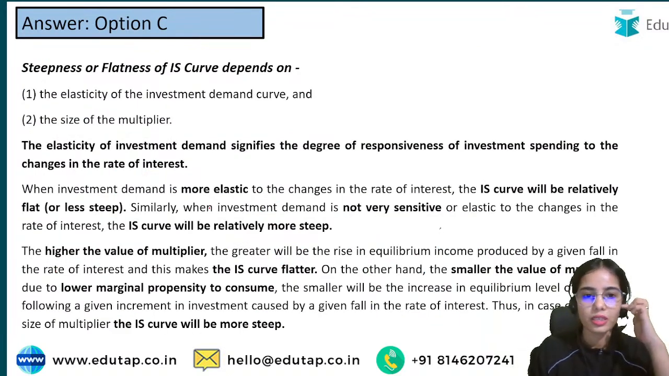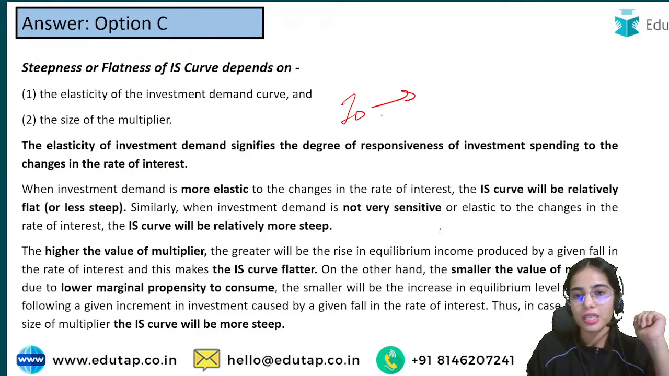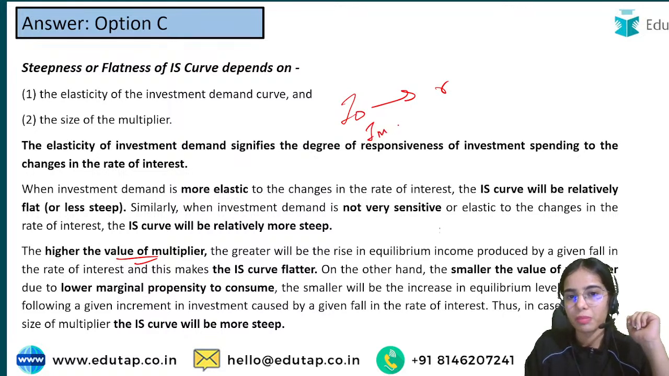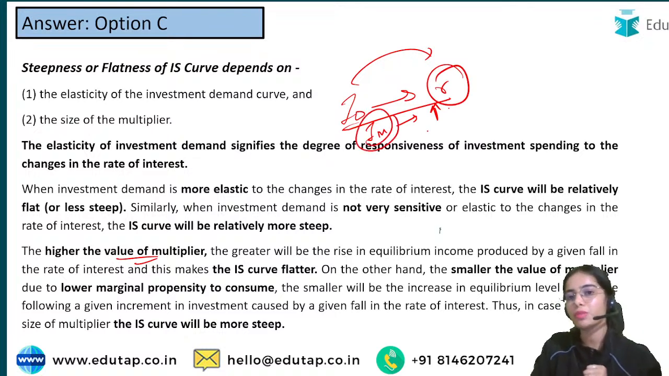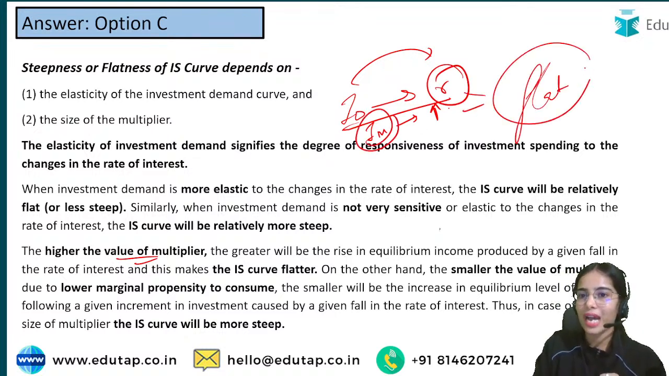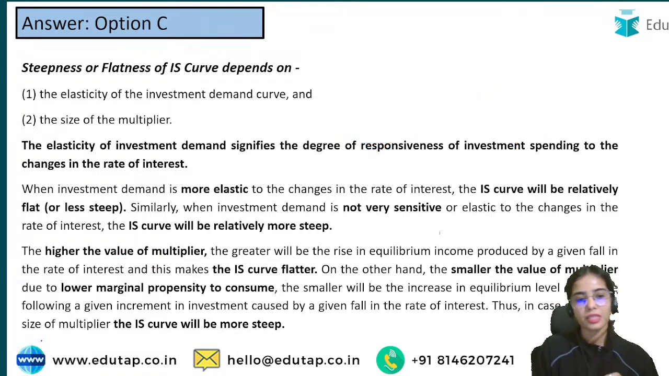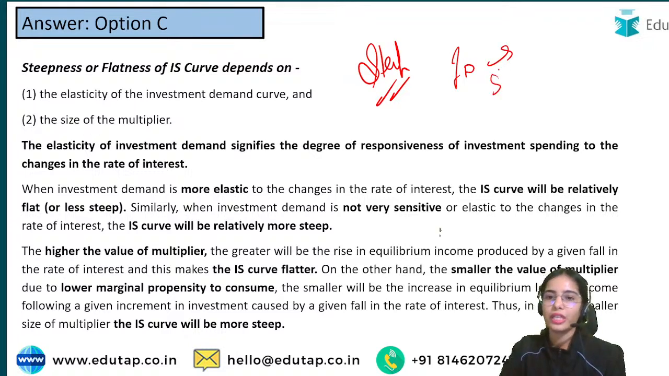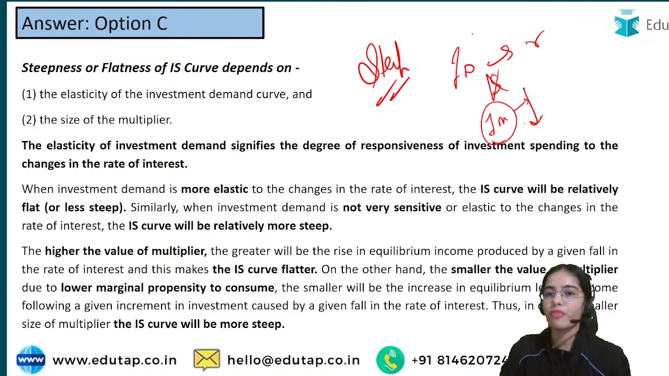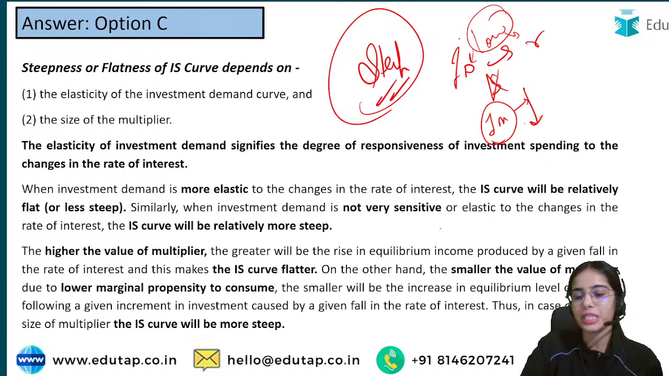So IS curve is flat when the investment demand is very elastic to the rate of interest, and when the investment multiplier is very high. In this condition there will be a flat IS curve. Now there will be a steep IS curve when the investment demand is not very elastic to the rate of interest, or when the investment multiplier is low. When there is low elasticity of the investment demand with respect to the rate of interest, then there will be a steep IS curve.